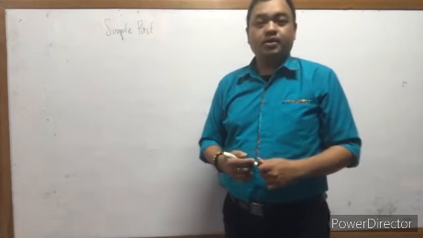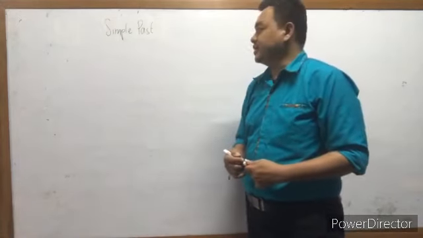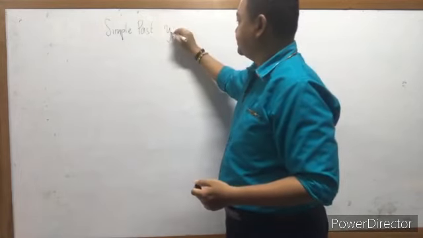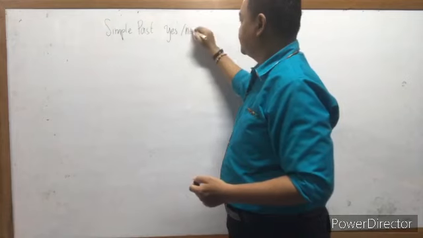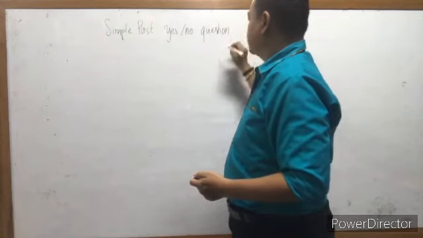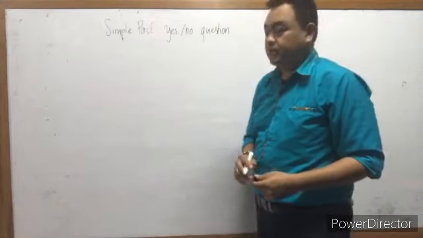Okay, now how to make questions here. Okay, yes, no questions. I give you some examples here.